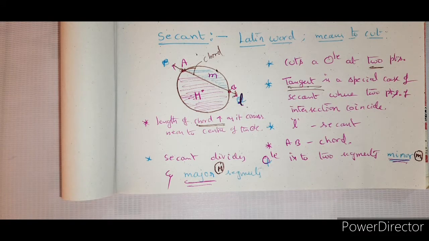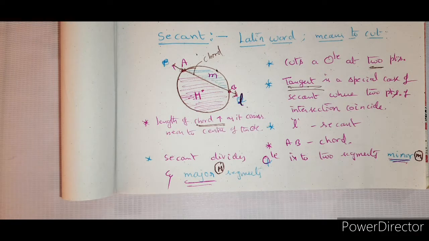And students, please pay attention here. This chapter has 3 exercises, where one exercise is only the introduction part. The second exercise, based on properties of triangle, secant and tangent, has some problems. And the third exercise is the area of the segment formed by the secant, or the area of the segment formed by the chord.